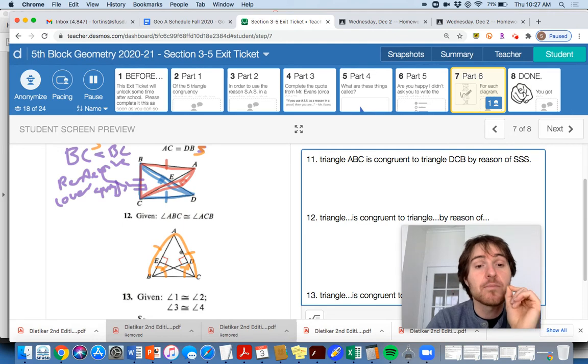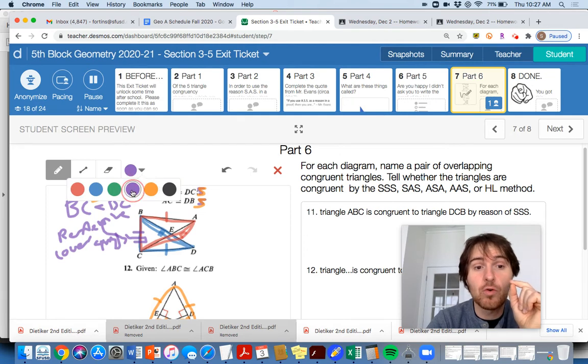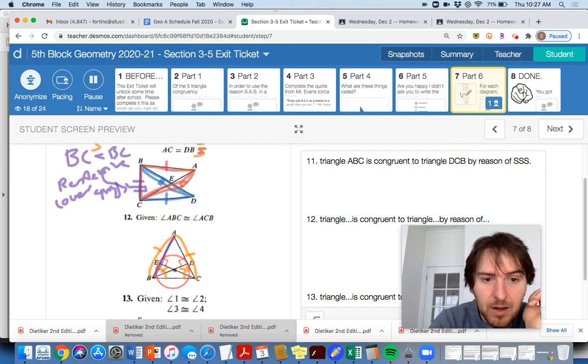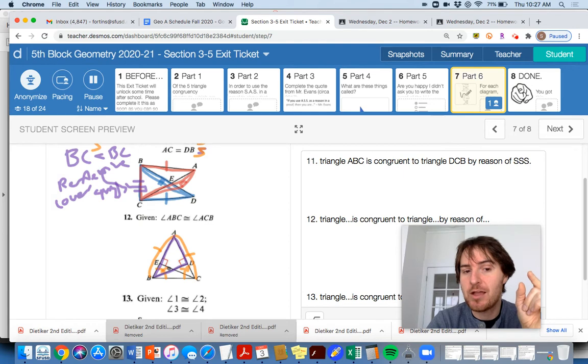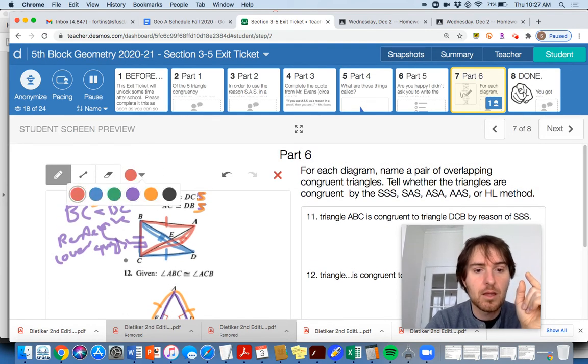Okay, anyways, the overlapping triangles that I see jumping out to me now: remember, your overlapping triangles can overlap in terms of a side that they share in common, but they could also share an angle. So notice here, this is AB, it's congruent to AC. We're not going to worry about that now, but I'm going to highlight a triangle that I'm going to make a case for being congruent to this triangle.